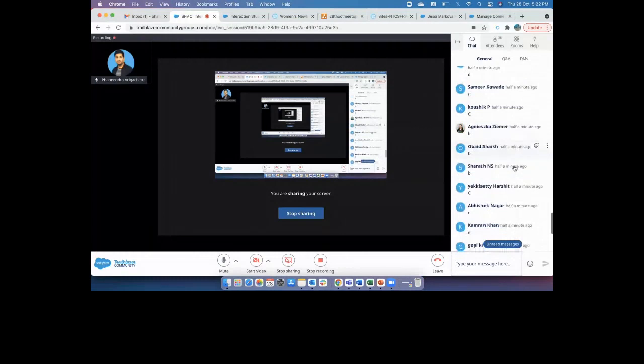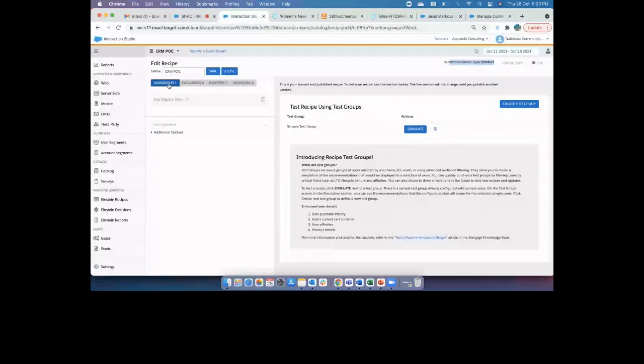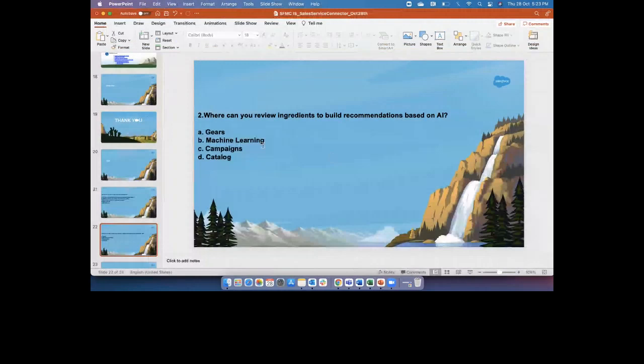So the answer is B, Einstein machine learning, because that's where you can see it. When we go to Einstein Recipes, we have created an ingredient for product details. That's where machine learning will help you stimulate all this data. So machine learning is the answer.